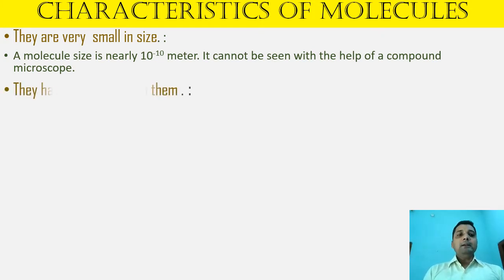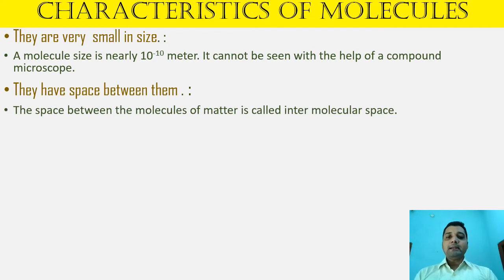Next, if we come to the next property, they have space between them. Means all the molecules present inside any matter have a certain amount of space. That is what you can say is intermolecular space. Inter means inside, molecular means between the molecules. The gap between the molecules inside the matter is called the intermolecular space.